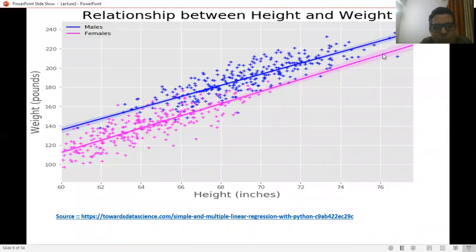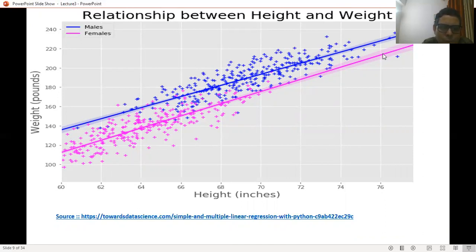When we talk about an example of simple linear regression, it has one independent variable, height, and one dependent variable, weight. These are data points represented by the violet color and the blue color. Violet data points represent the relation between the height and the weight of females, and the blue data points represent the relation between the height in inches and the weight in pounds in the case of males.